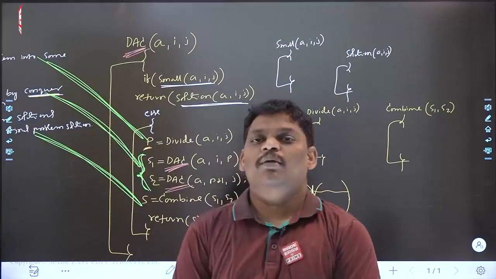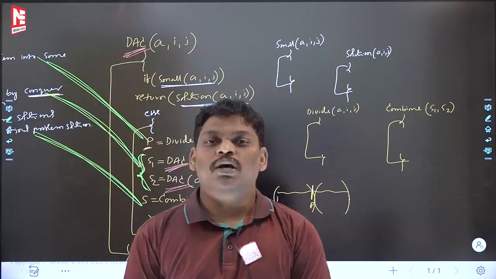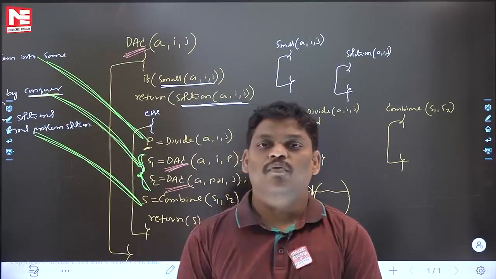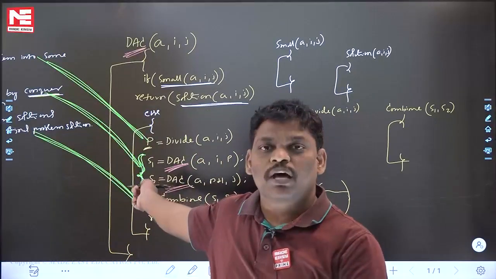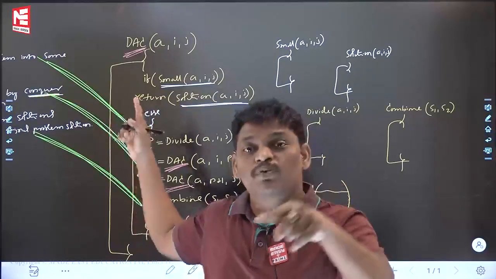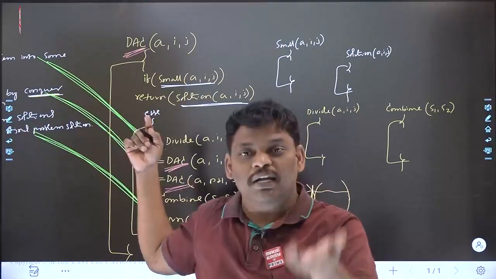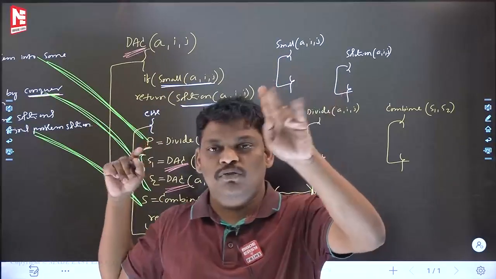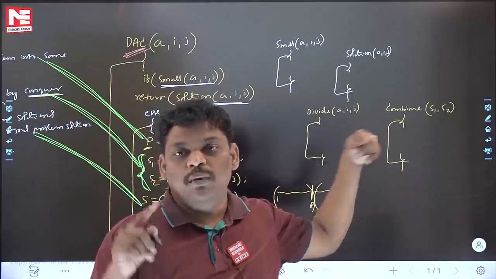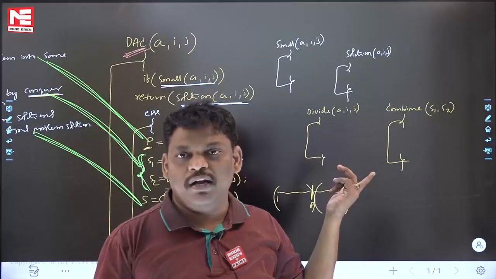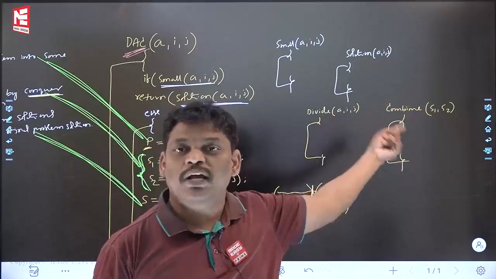Let me write now. Can you help me now? I have a problem. I want to solve that problem using divide and conquer, means using this algorithm. But using this algorithm means this algorithm contains internally four functions. That code I should write. To solve my problem using divide and conquer, the four functions code I have to write myself.